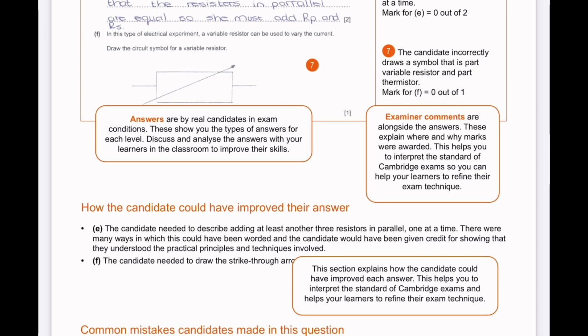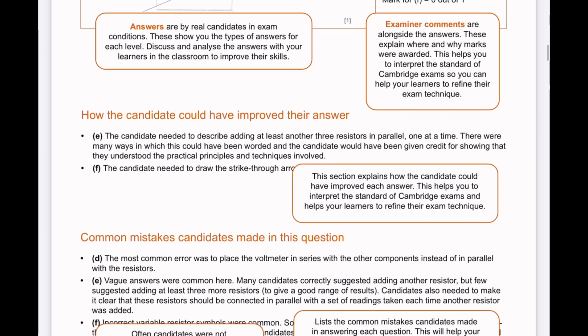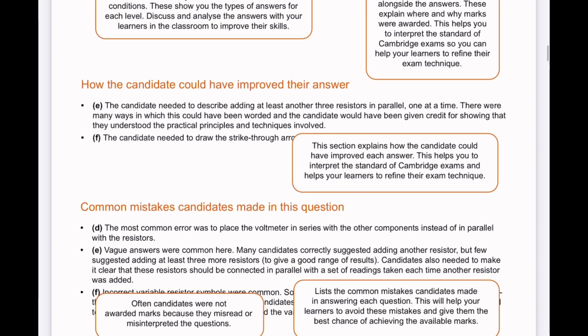These are alongside the questions. These explain where and why marks were awarded. This helps you to interpret the standard of Cambridge exams so that you can help your learners to refine their exam technique. At the bottom of each different question, we have this area called how the candidates could have improved the answer, and common mistakes candidates made during this question.